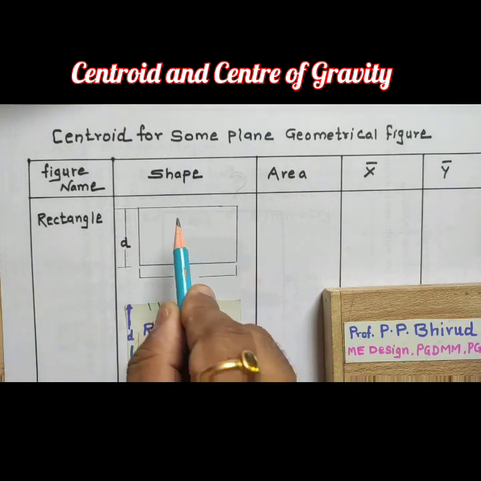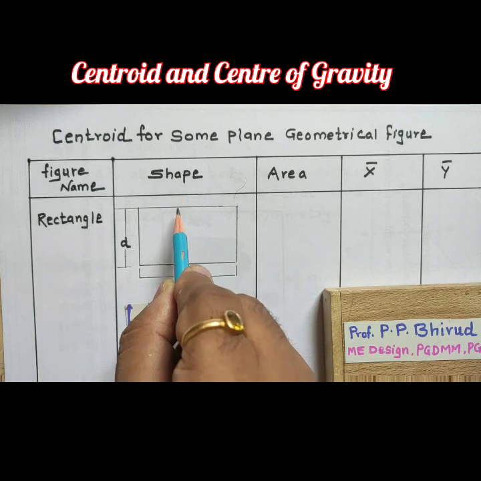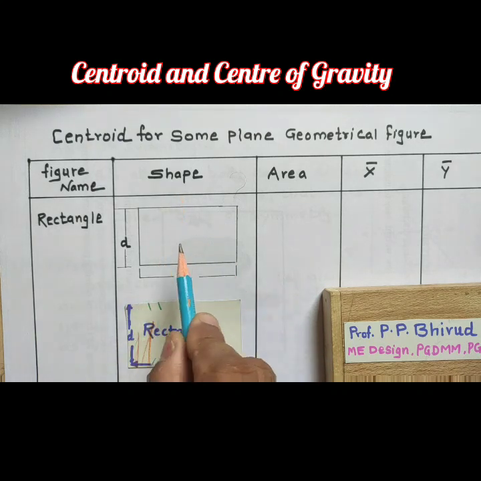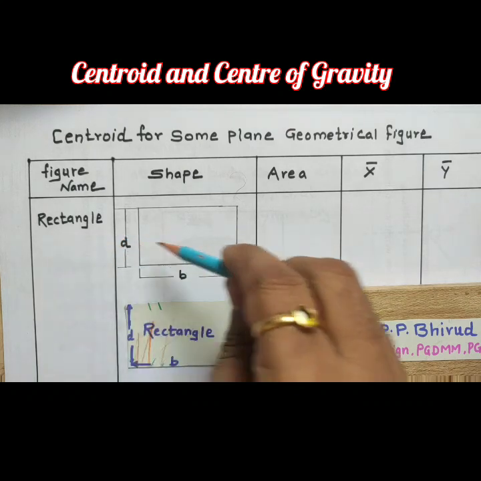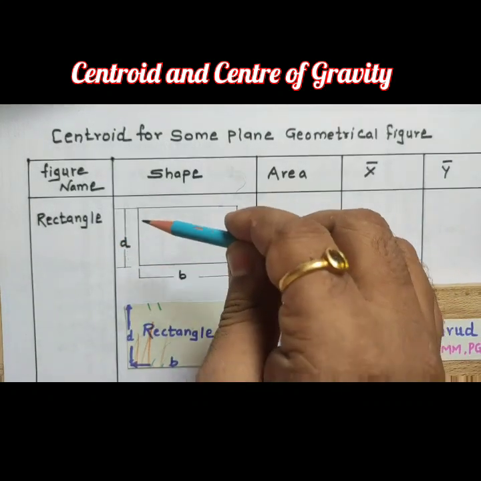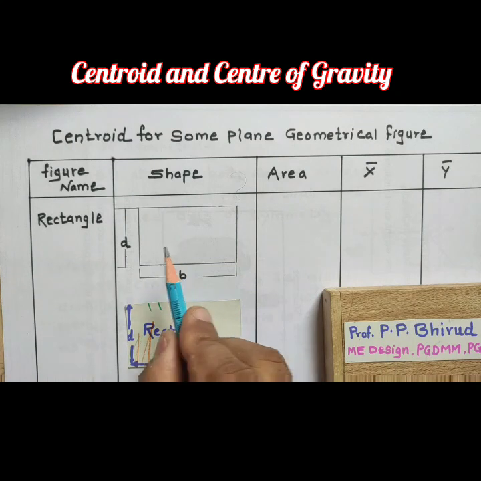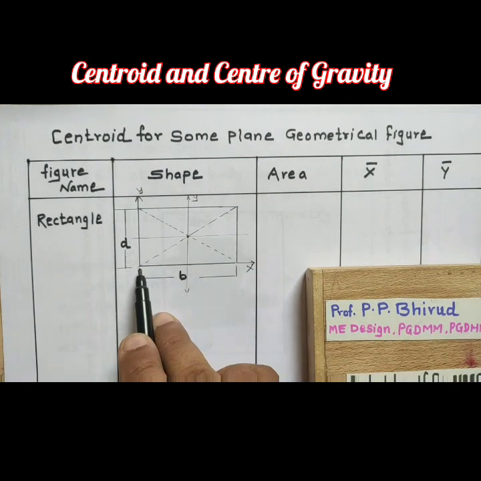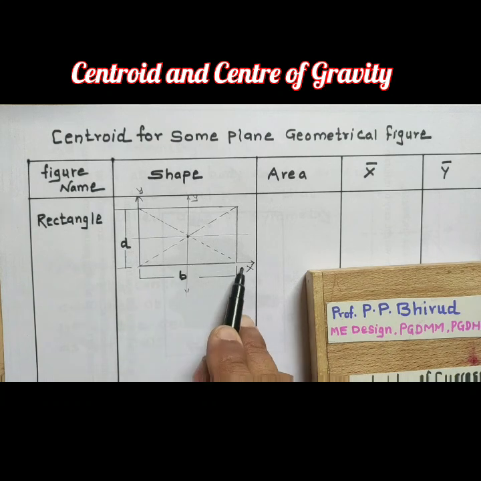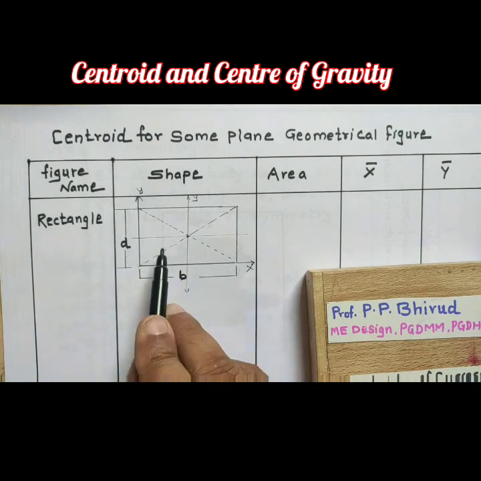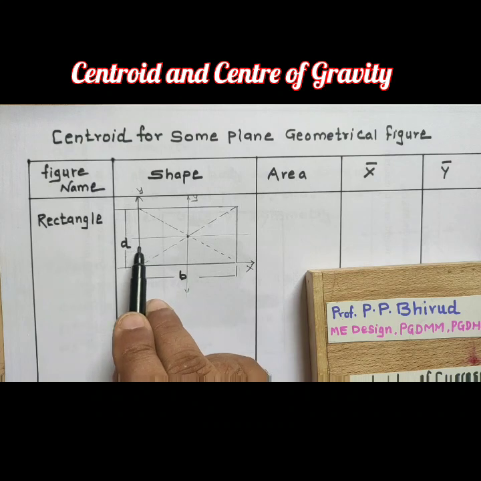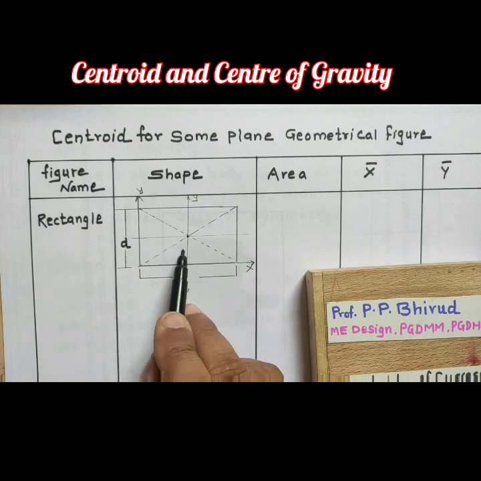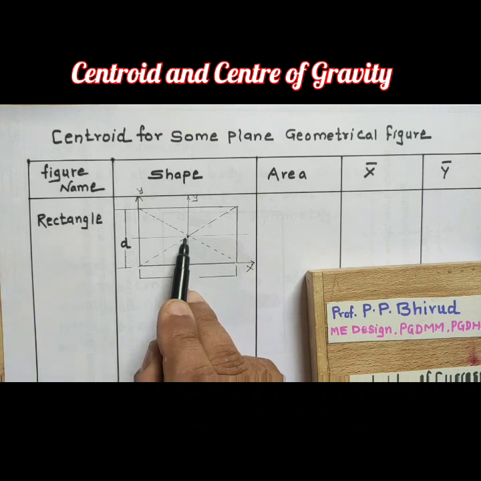That means the y-axis will cut this body into two equal parts and the x-axis also cuts this rectangle into two equal parts. Here we have taken the reference axes x and y, and we have to measure the horizontal and vertical distances of the centroid from the references.